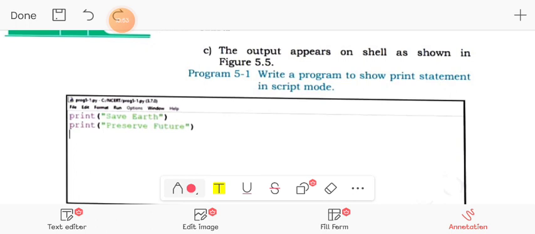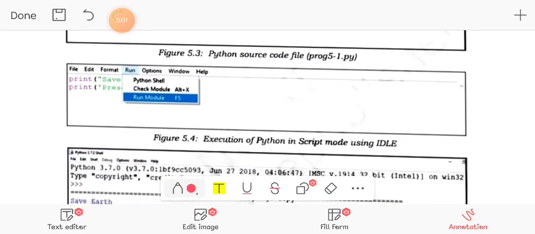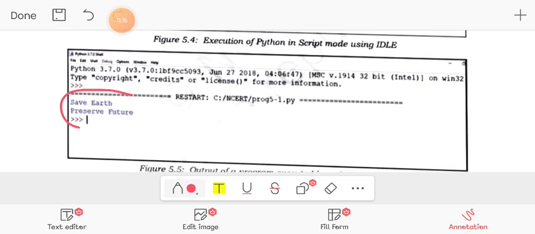Here we wrote two print statements: print save earth, and print future earth. If we run it, there is Run, or we may also use F5. After pressing F5, the program will ask us to save it, then we will save it, and then we will get the two outputs which we wrote with the help of print statements. In this way we can use different modes of Python.